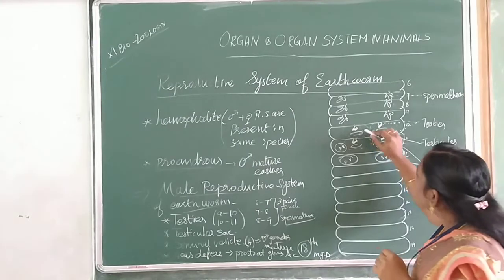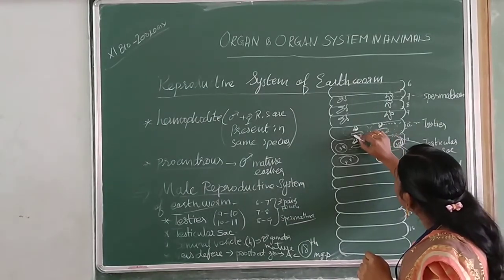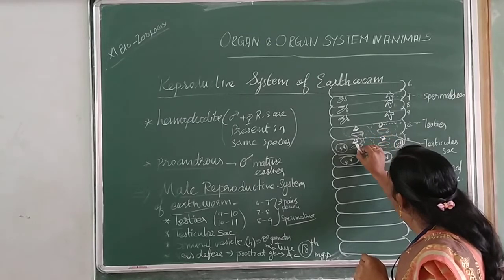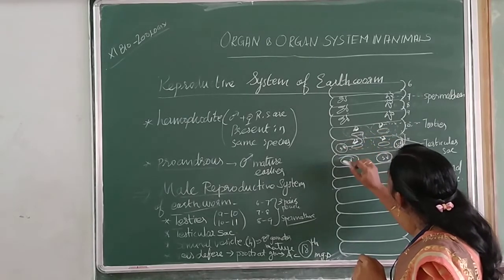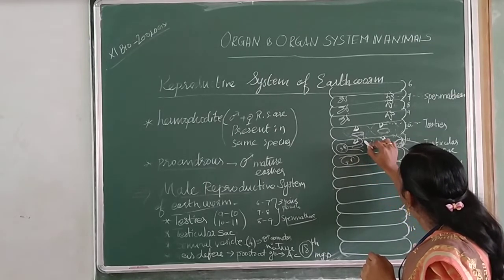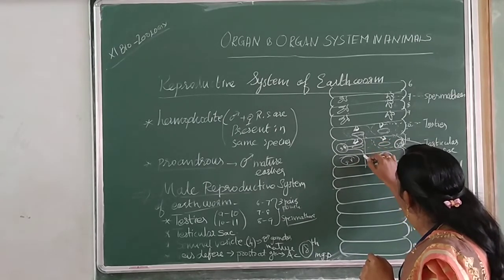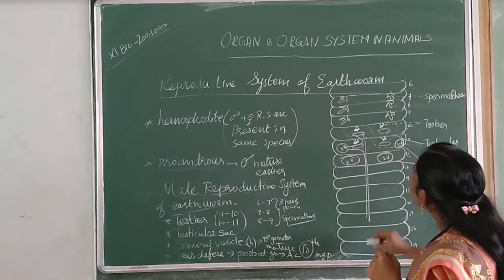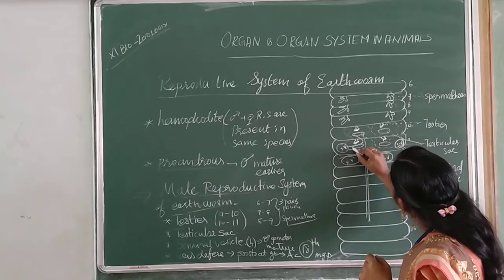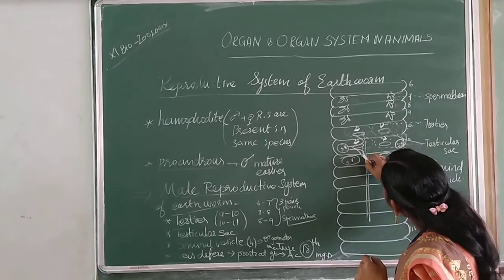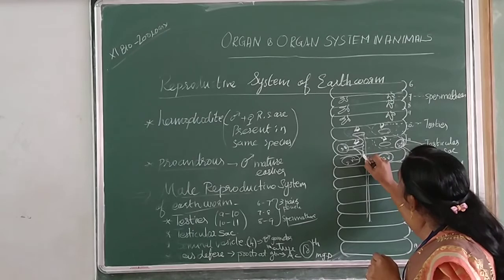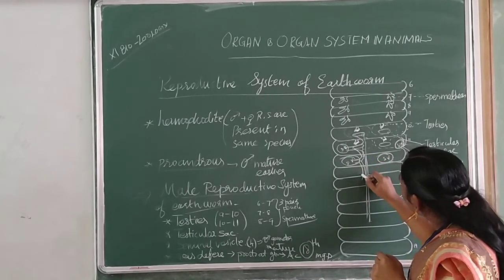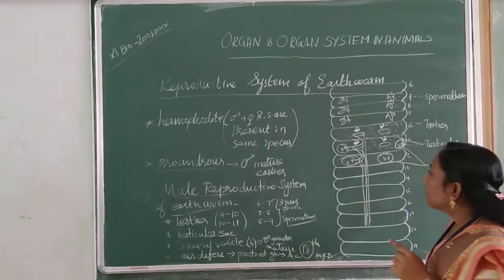Okay. So let's connect this. This forms a funnel-shaped structure, and from this funnel-shaped structure, one tube will go to the seminal vesicle and again come back and extend like a tube. Clear? Likewise, from the second pair, here also a funnel will form, and one tube goes inside the seminal vesicle and comes back, the matured one, down like this. Clear, children?